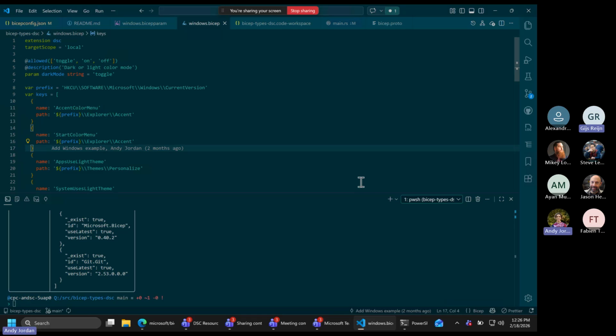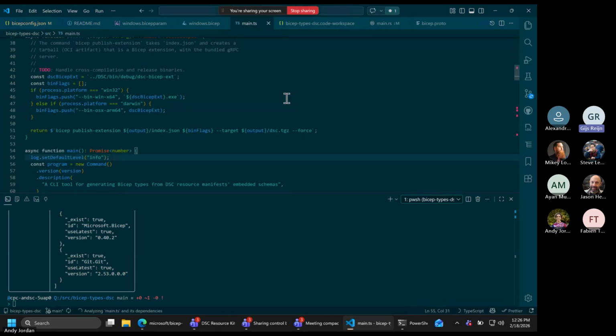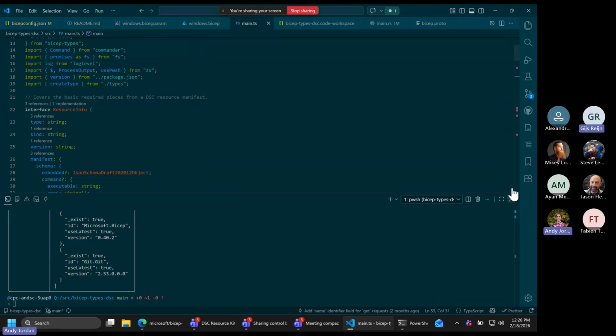Love the demo, Andy. Quick question. Do the user-defined types also work? Can you tell me exactly what you mean by user-defined type? So, for example, you show the registry one, right? But you can't always see, for example, the available, like the first part. So if you're doing things in the current user, like an enum, you can still define it in a user-defined type. Is that also still possible here?